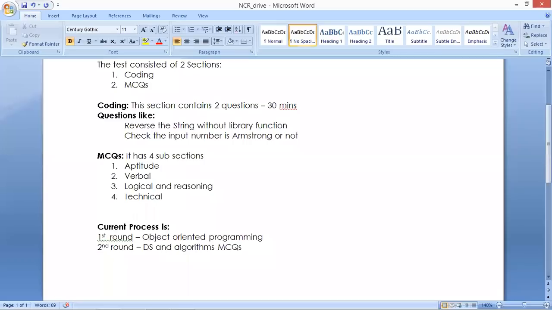In this object oriented programming, object orientation means what? They never ask questions based on the inheritance concept, exception, encapsulation, abstraction, no such concepts.